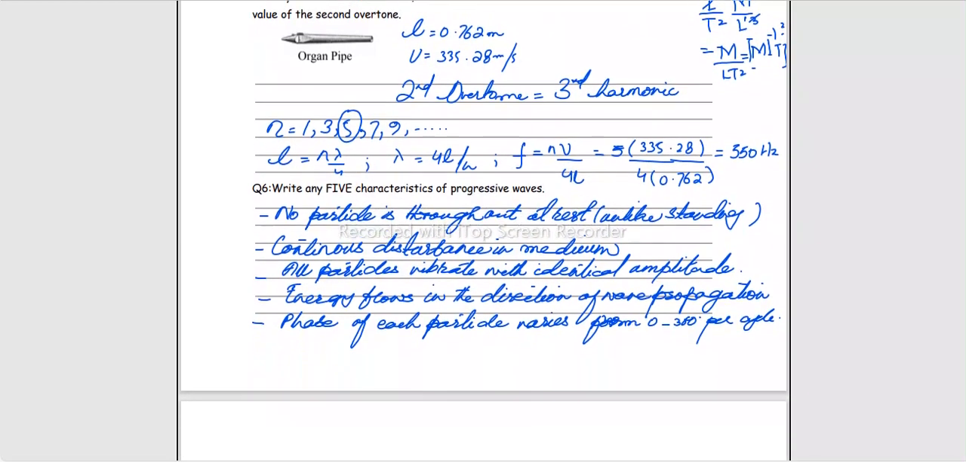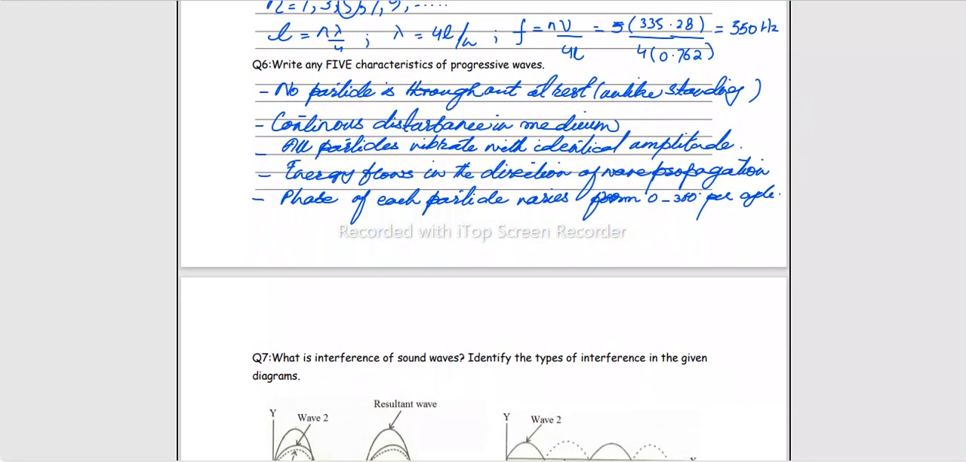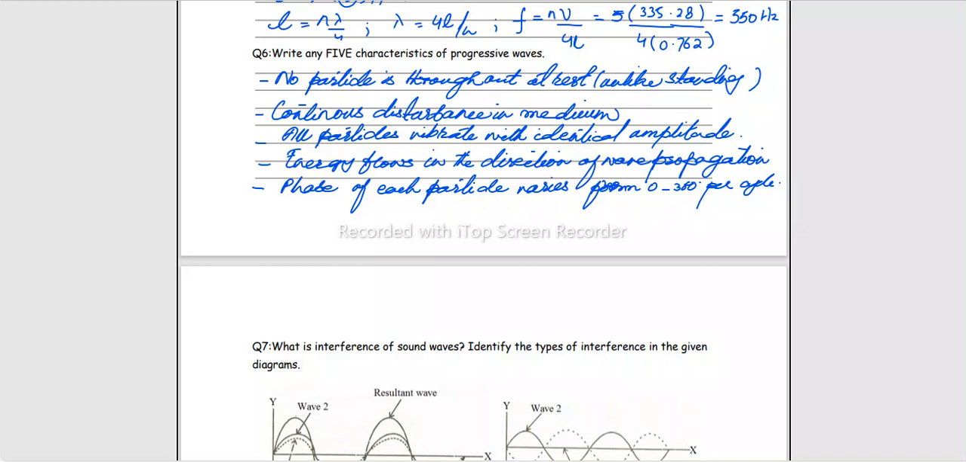Then write any 5 characteristics of progressive waves. Progressive waves are traveling waves, right? जिसमें आप continuous medium में disturbance create करते हैं और एक wave जो है train of pulses travel करती हुई जाती है. ठीक? Let's just see how do we list characteristics of progressive waves.